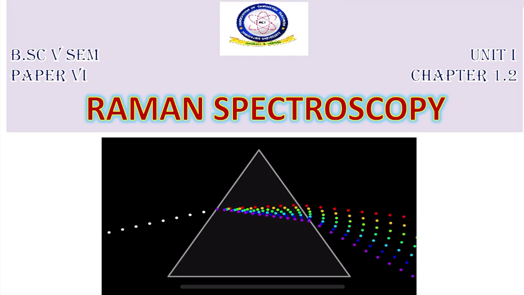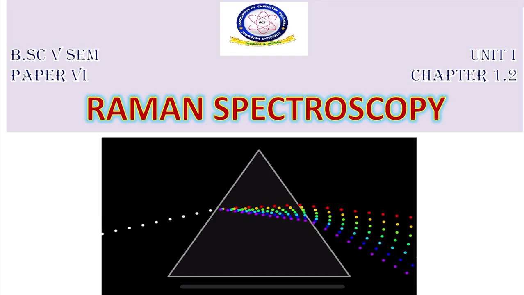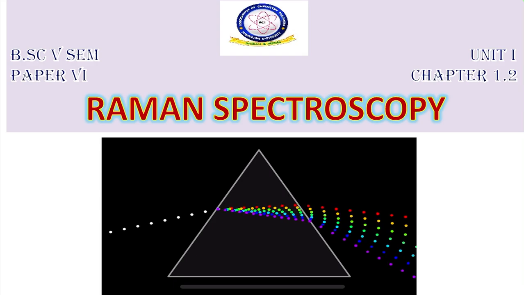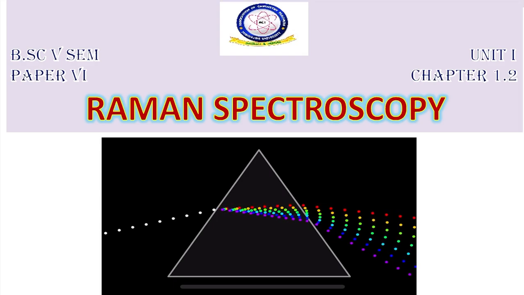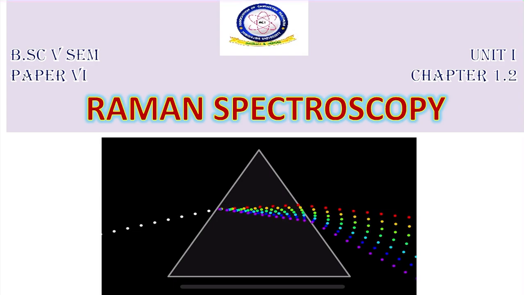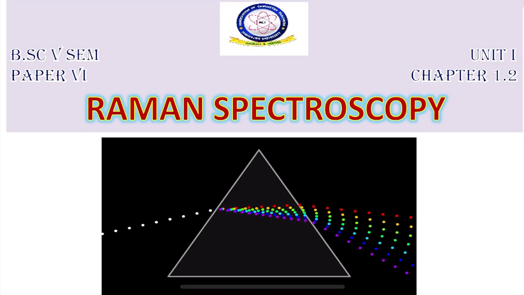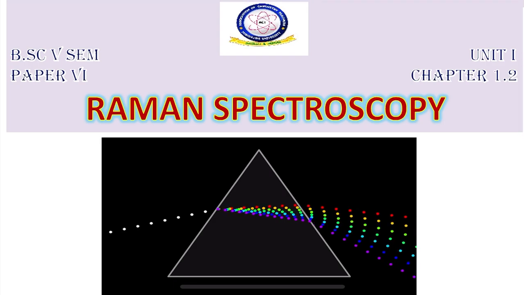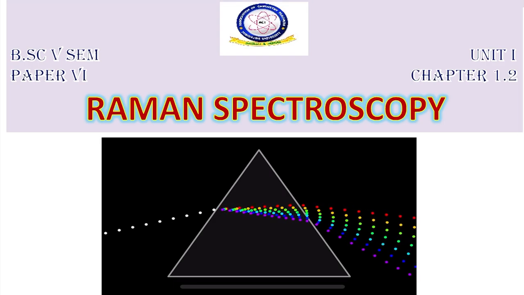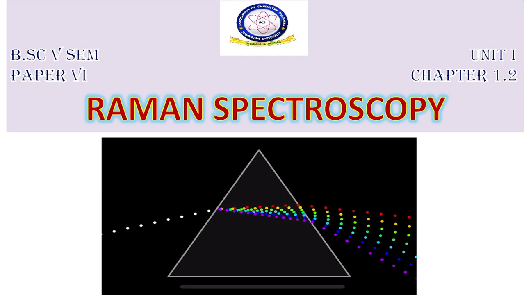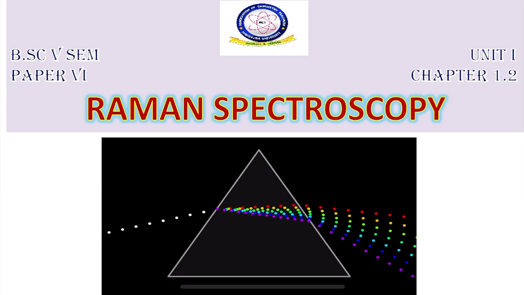Raman spectroscopy deals with the scattering of light and not with its absorption. This is the main thing we are going to observe here. Unlike other spectroscopic techniques, Raman spectroscopy deals only with the scattering of light and not with its absorption.